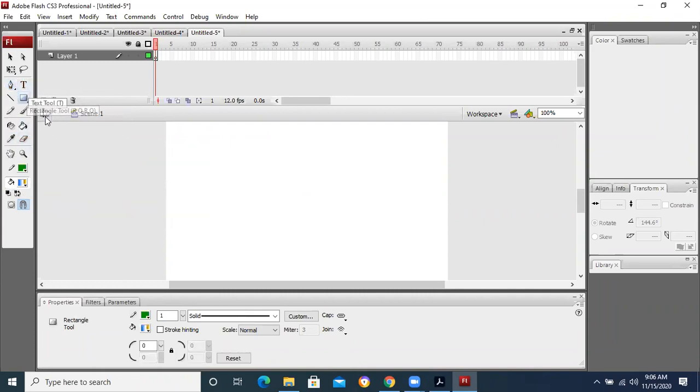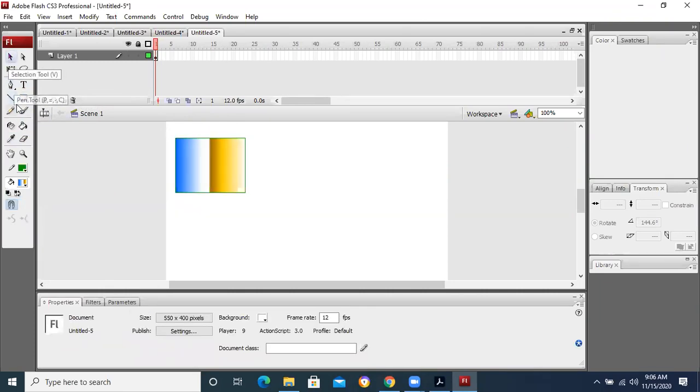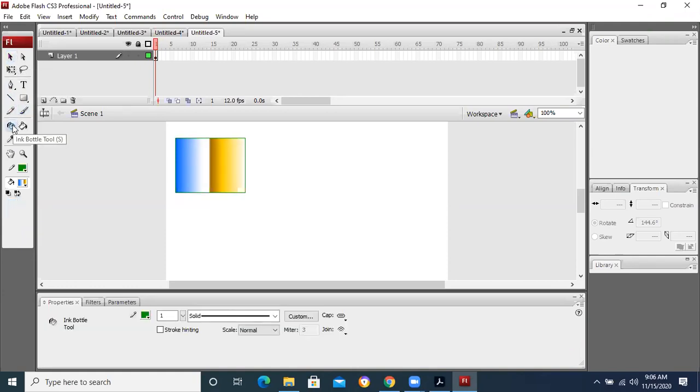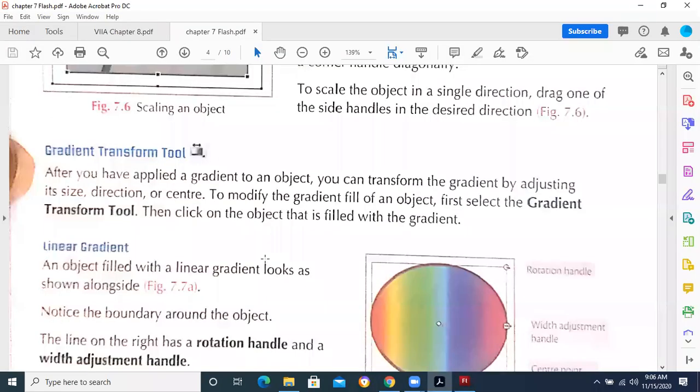let me take the rectangle. Now then this object, if I want to apply the gradient tool, you can see that this is basically the image of the gradient tool.